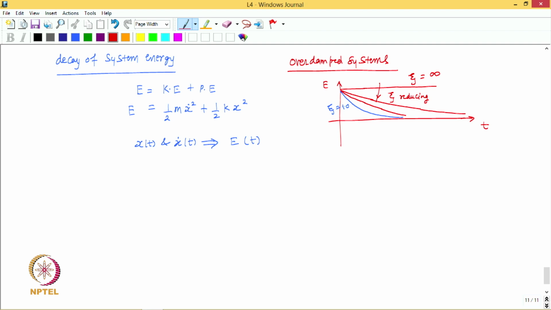Now, let us talk of underdamped systems. Now, for the underdamped systems, we can have the smallest damping possible as no damping, right, when damping is 0.